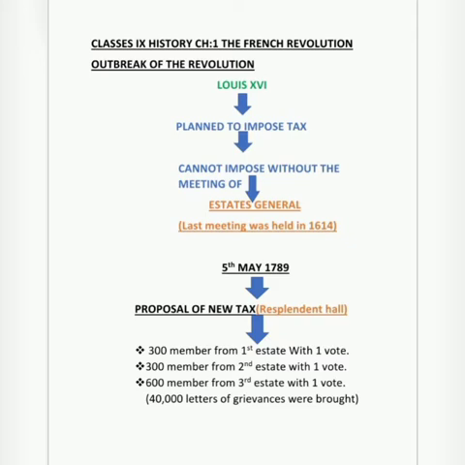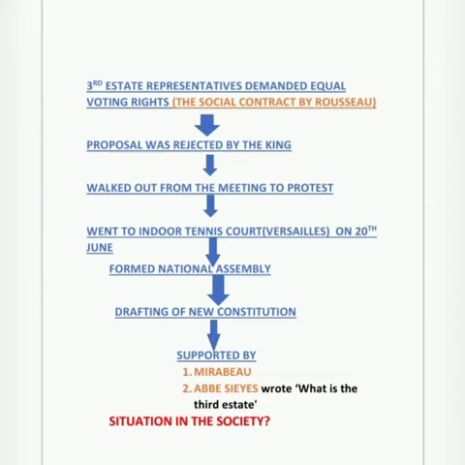So as a result, they demanded voting rights in the States General meeting. In the meeting of States General that was held on 5th of May 1789, people from the third state felt that they were discriminated against on the basis of voting rights. As you can see, even though there were 600 members in the third state, they only had one vote.